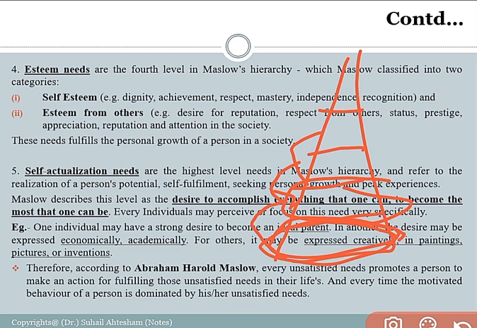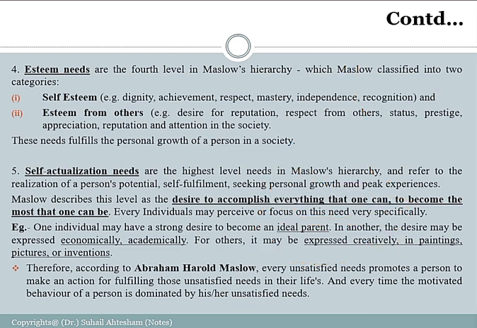So every time the motivated behavior of a person is dominated by his unsatisfied need. Every time the person will try to focus and work on the achievement of his unsatisfied need from the society. So these are the 5 categorizations of needs in the society which every individual tries to achieve in day-to-day activities.